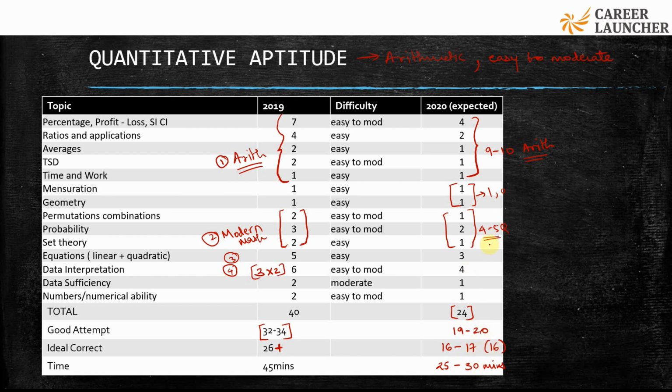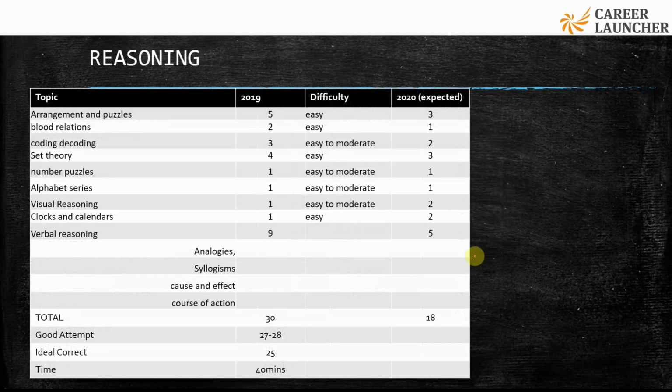All right, then moving on to the next section, reasoning. Reasoning has a good mix of both analytical reasoning and logical reasoning. In analytical reasoning we had arrangements and puzzles based questions, blood relations, coding-decoding, set theory, number puzzles, alphabet series, visual reasoning, clocks and calendars.